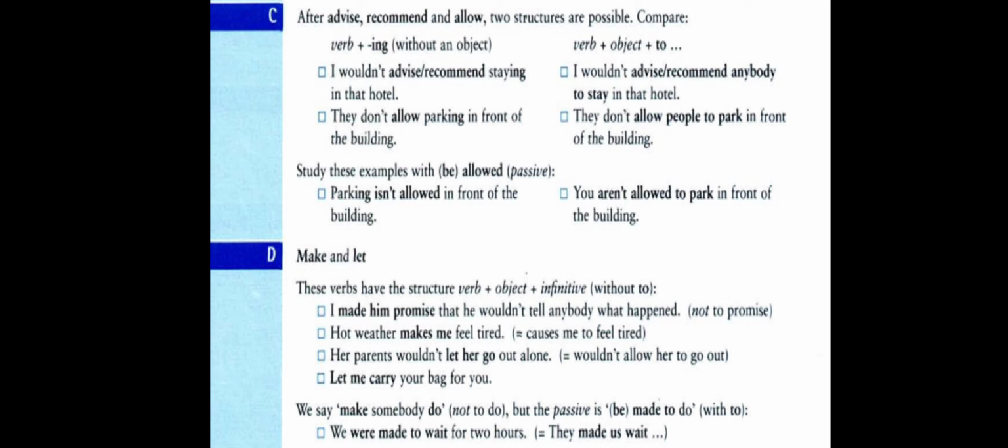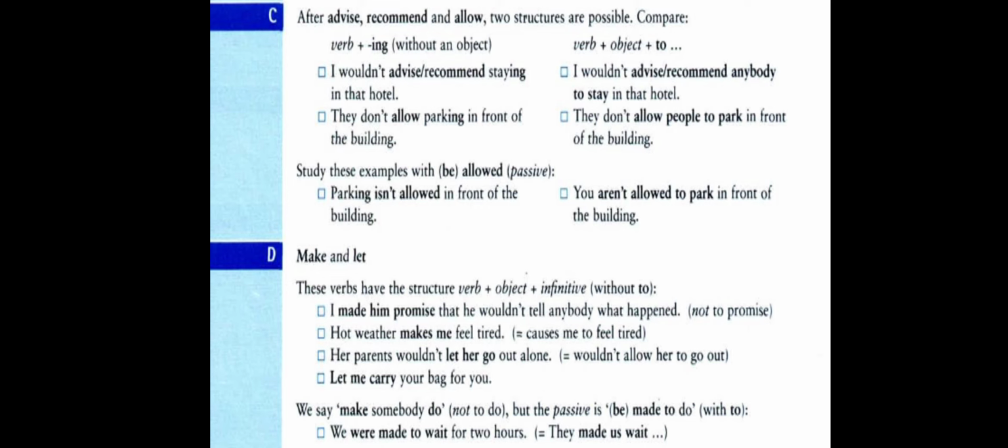In this group of verbs, which are followed by an object and the base form without "to", when they are active sentences, after the object we use the base form, or infinitive without "to". But if the sentence is changed into passive and the main verb is changed into passive form, then after the verb we use the infinitive with "to". We must use "to" when the verb is in the passive form.